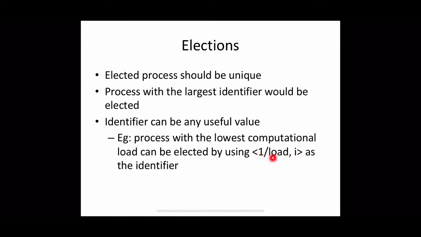So if we are using this pair as the identifier for a process, we can always select the process with the lowest computational load. Each process Pi has a variable called elected_i, which will contain the identifier of the elected process. When a process first becomes a participant in an election algorithm, it sets the value of this variable elected_i to some special value, say null, to denote that it is not yet defined.